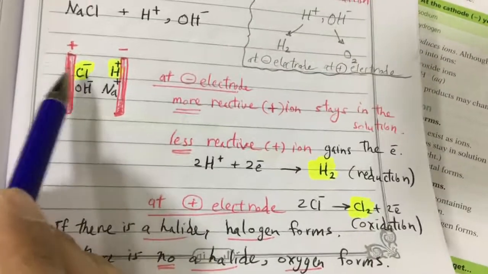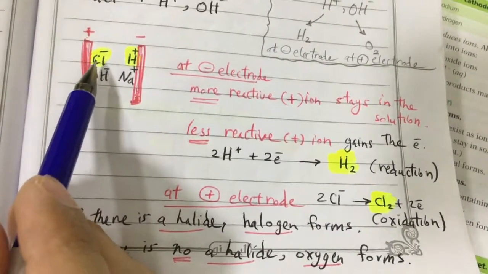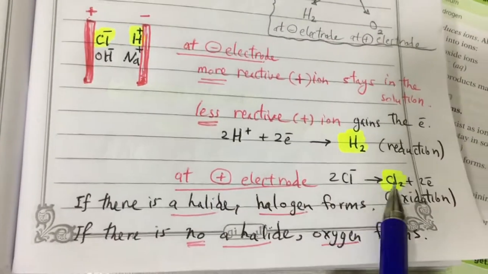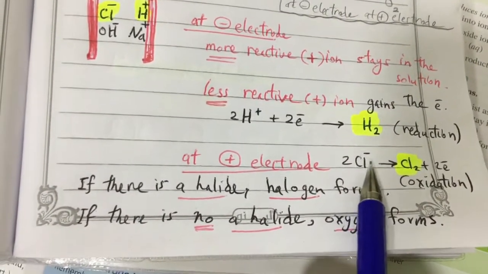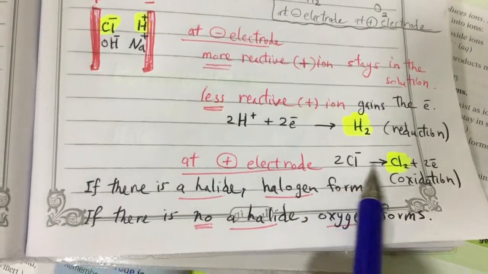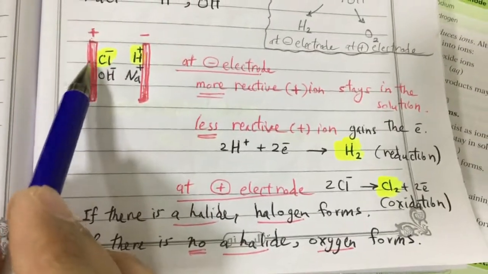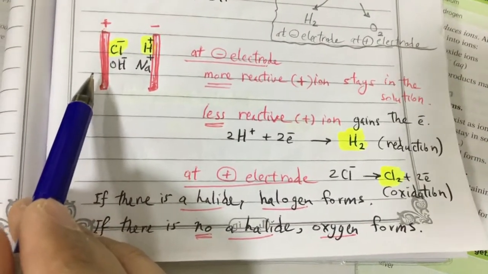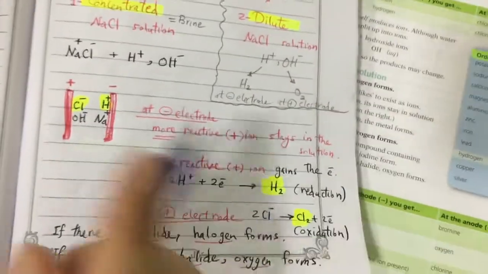Because we have a halide here, which is chloride, chloride will be oxidized and will change to chlorine. So chloride negative ions will lose the electrons, its oxidation, and will change to chlorine gas. So you will see chlorine bubbles here at the positive electrode. So that's in case you use a concentrated solution.